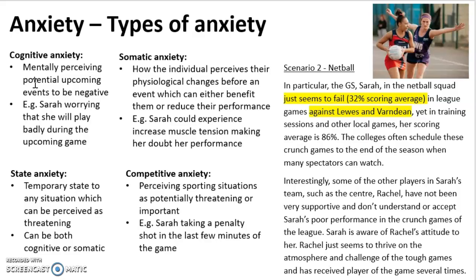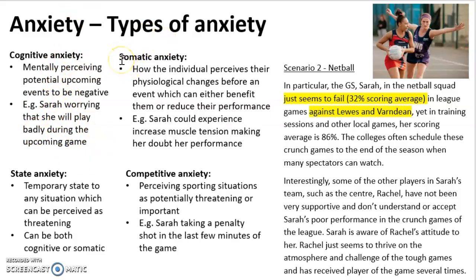There's only a chance it could happen. So this could be Sarah worrying that she will play badly during the upcoming game against Lewis or Varndine. She's not guaranteed to play badly, but she's perceiving that she will, and this anxiety then can result in her performing badly during the game.